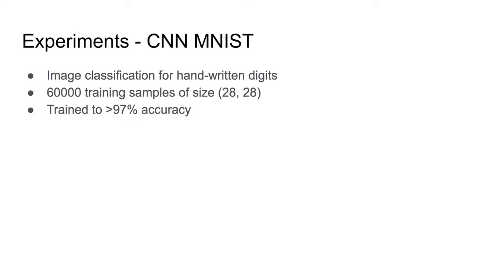So we conducted a few experiments with this. I'll go over two right now. The first is a very classic machine learning setting with the MNIST data set of handwritten digits. It's a set of 60,000 training samples of size 28 by 28, and it's a classifier that tries to identify which digit is in the given image. And so we were able to train this model to greater than 97% accuracy.